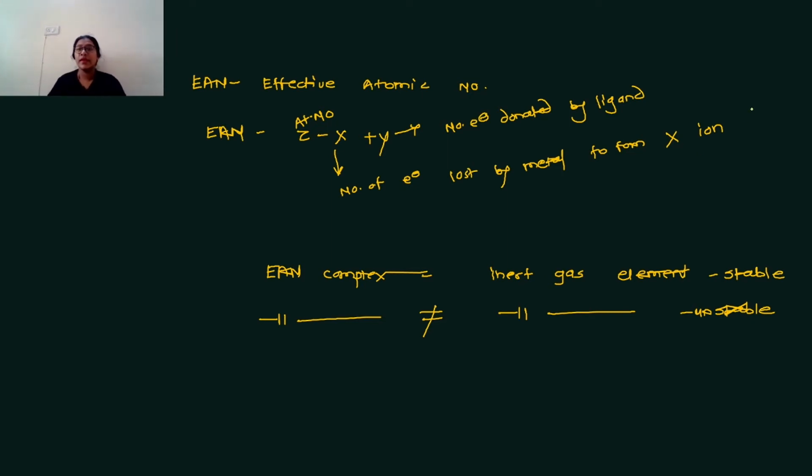The inert gas elements are helium, neon, argon, krypton, xenon, radon. The electrons are 2, 10, 18, 36, 54, 86. If the EAN of the complex is equal to 18, 36, 54, 86, then the complex is stable, because EAN of the complex is equal to inert gas element.